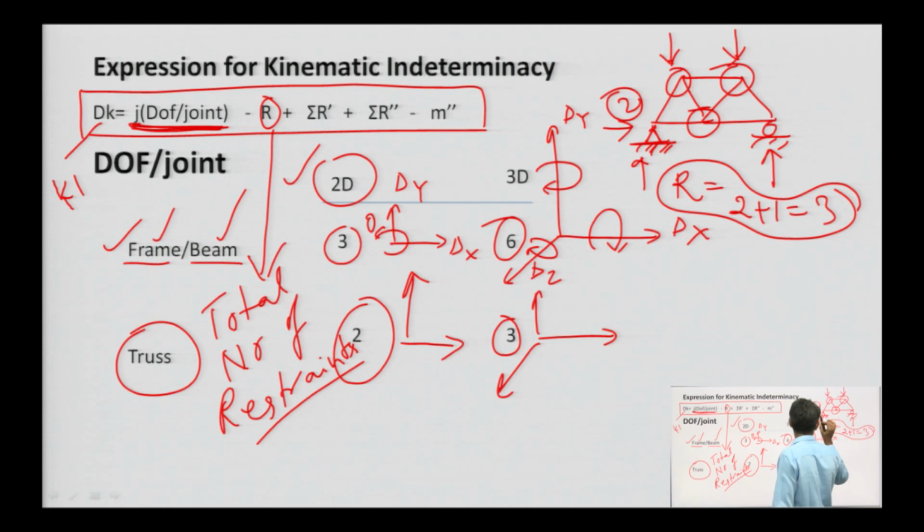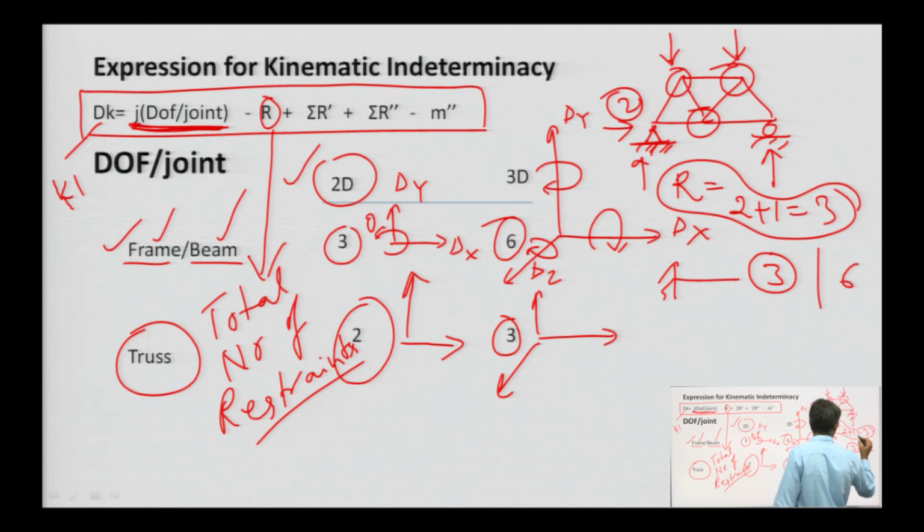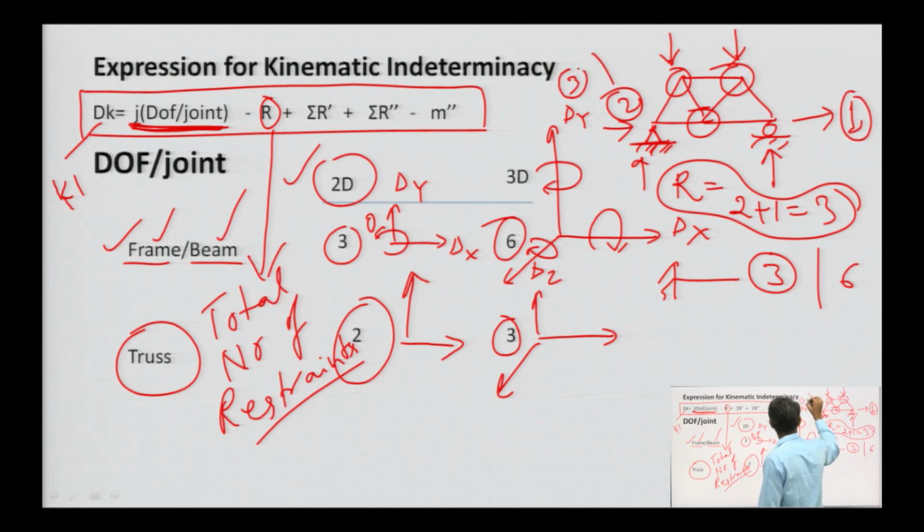In case of 2D, hinge is 2, roller is 1, and fixed is 3. In case of 3D, fixed will be 6, roller support will also have 1, and hinge support will be 3.